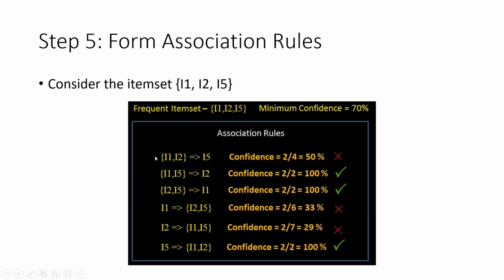So the first rule I am saying is, people who have purchased I1 and I2 also have purchased I5. People who have purchased I1 and I5 also have purchased I2. Like this, I have formed a list of rules. Okay, and for each rule, I am calculating this measure called confidence. I will extract only those rules which satisfy this minimum confidence criteria of 70%. Okay, so how do I calculate this confidence? Let's look at the data again.